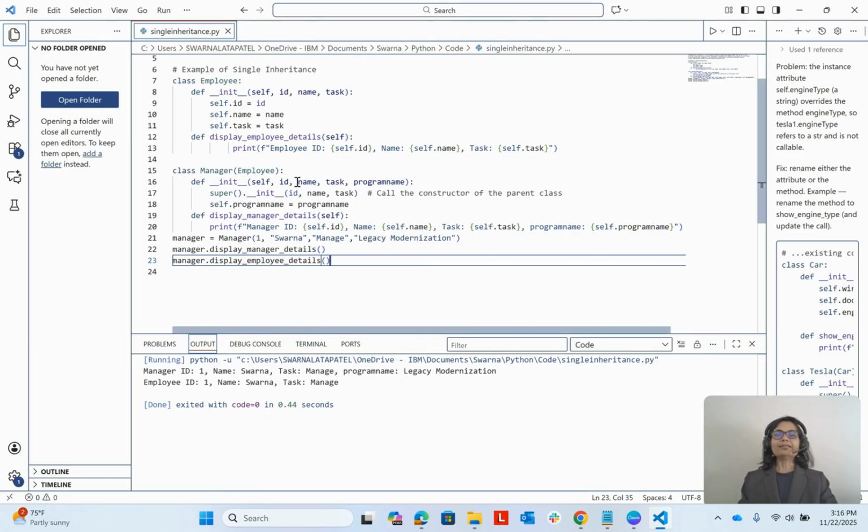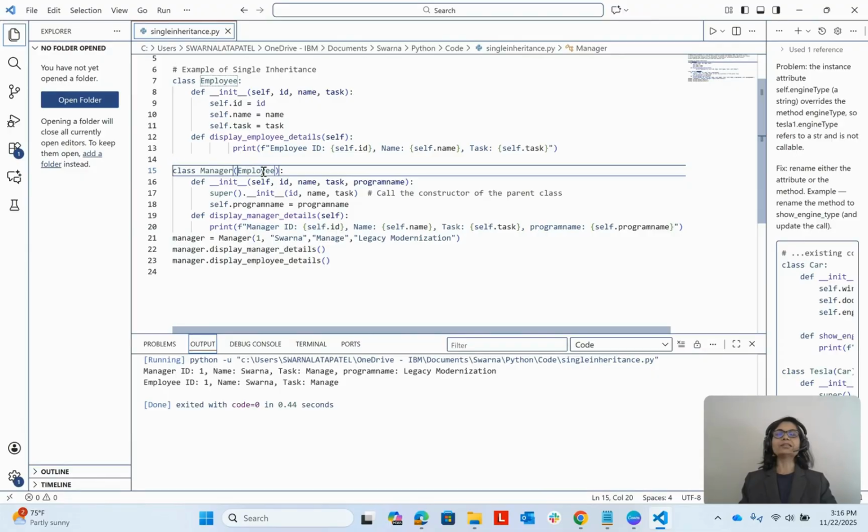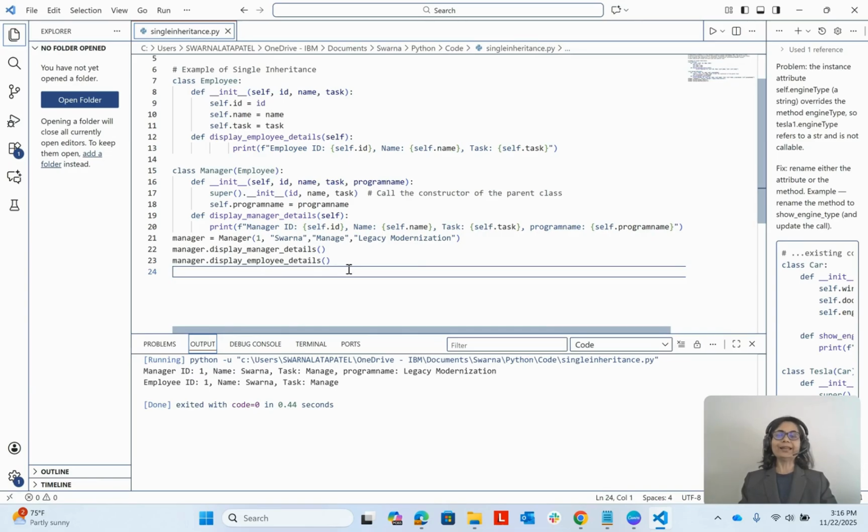So basically these three variables, ID, name, and tax, the manager class is inheriting from the employee class, and along with this the program name is one extra variable the manager is having, and this is the way this manager is inheriting from this employee base class or the parent class, and then manager is the child class here. So this is the single inheritance, that is from one base class we are deriving another child class.